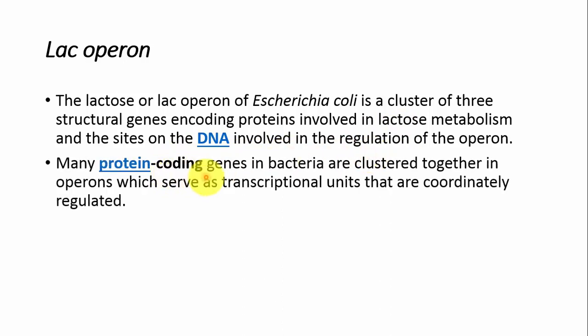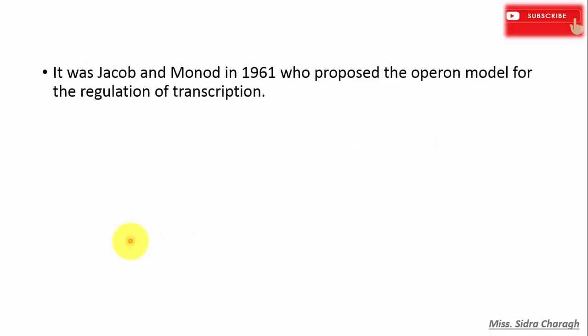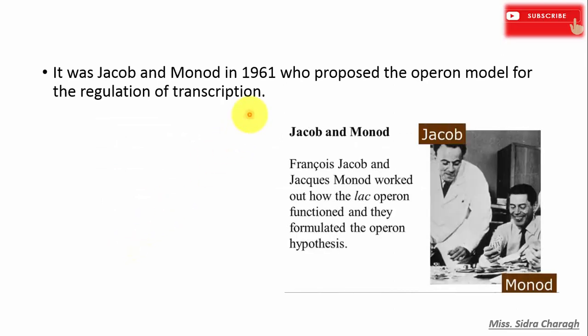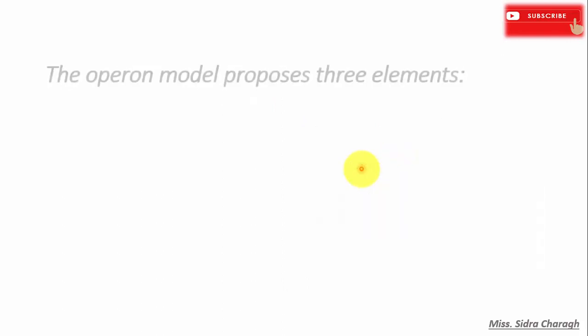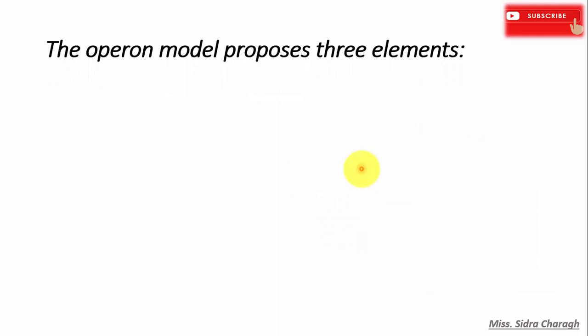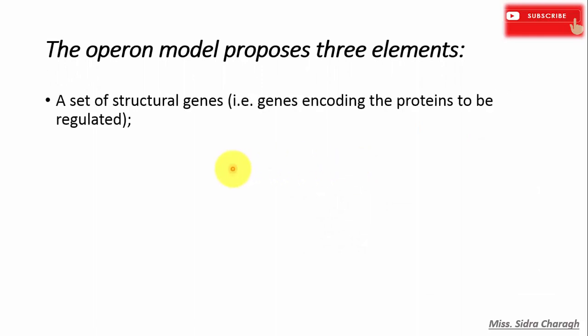Many protein coding genes in bacteria are clustered together in operons, which serve as transcriptional units that are regulated. Jacob and Monod in 1961 proposed the operon model for the regulation of transcription. The operon model has 3 basic elements.